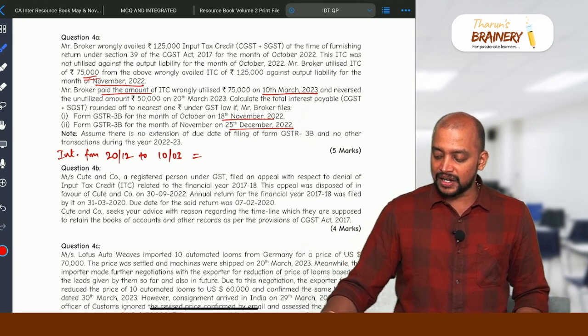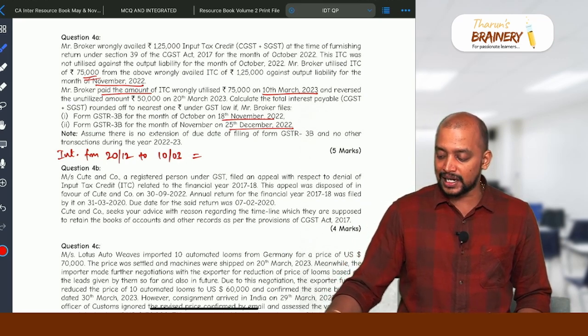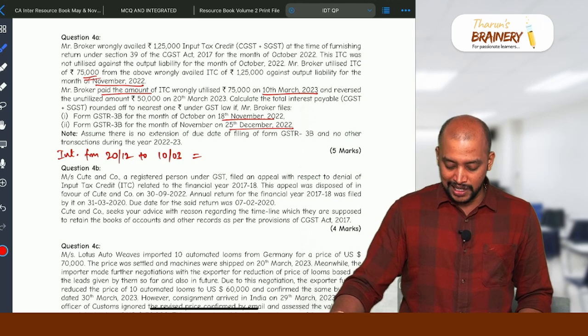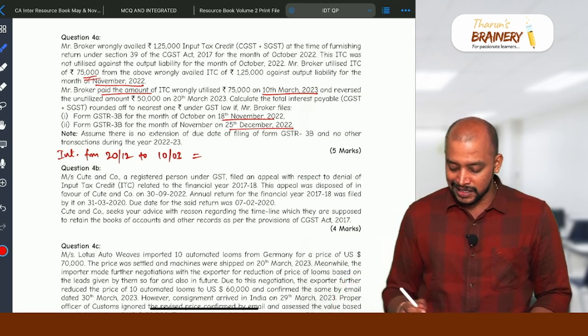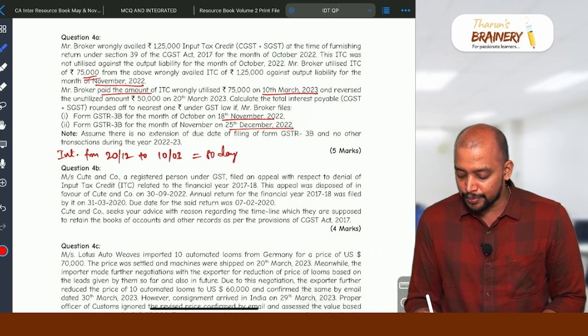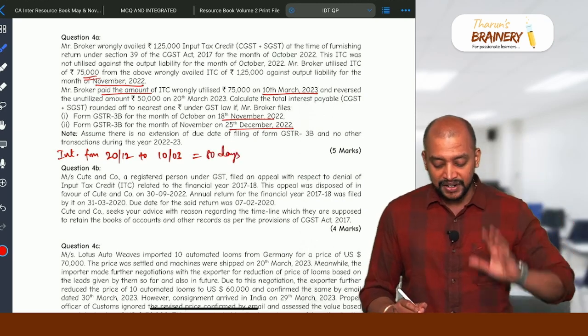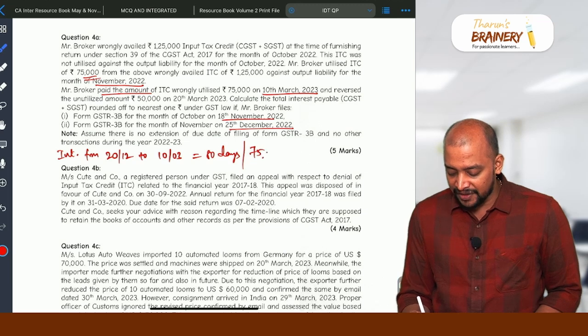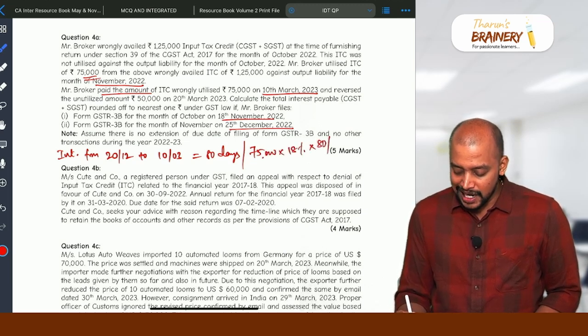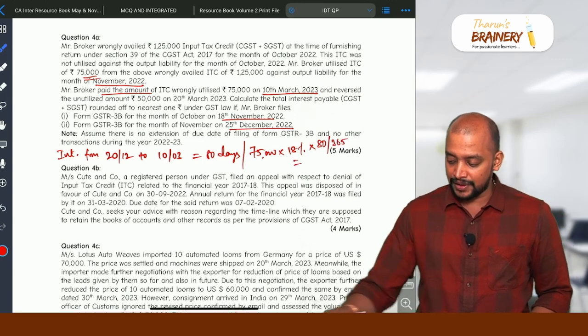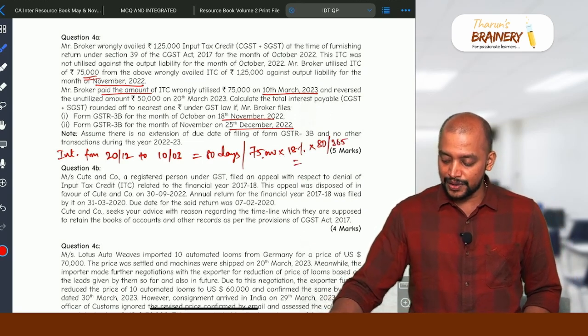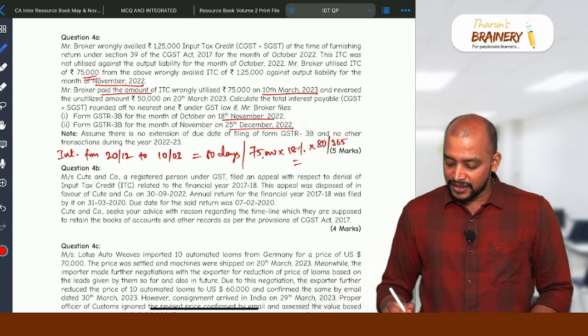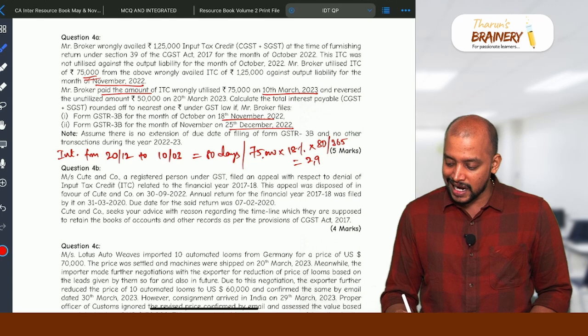December 31, 31 minus 20, you take 11 days in December. January 31 days, February 28 days, March 10 days. So for 80 days, we need to compute interest. On what? On only 75,000. So 75,000 into 18% is the rate of interest into 80 divided by 365. So 75,000 into 18% into 80 divided by 365, that will be 2,958.